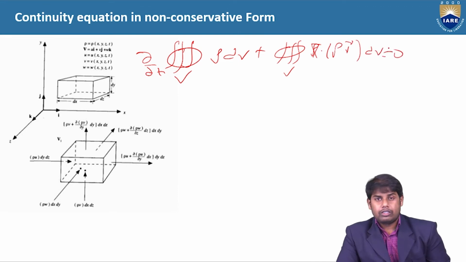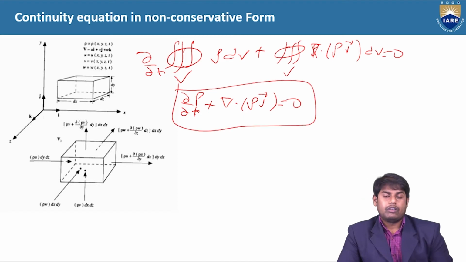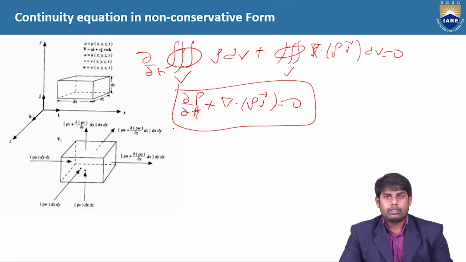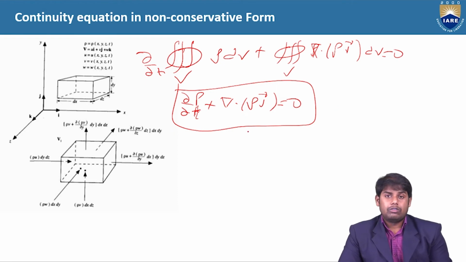If you take out the integral, then you have dou by dou t rho plus del dot rho v is equal to 0. This is the differential form of the equation, converted from the integral form. It is derived in conservative form, for a control volume which is fixed in space.